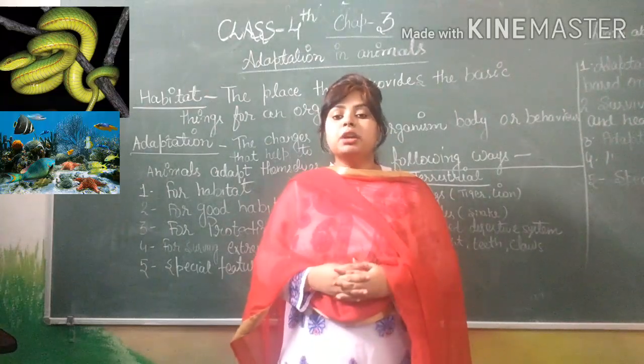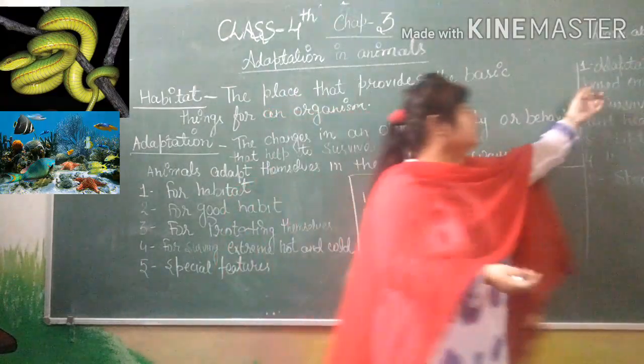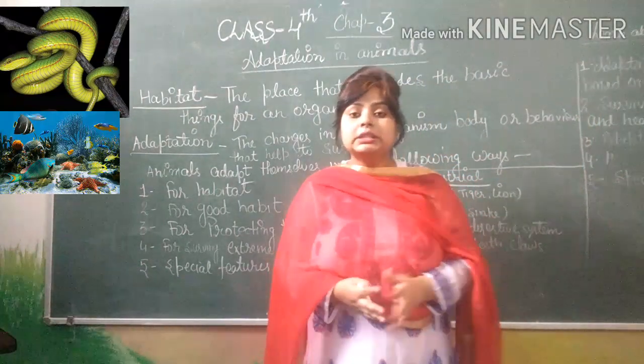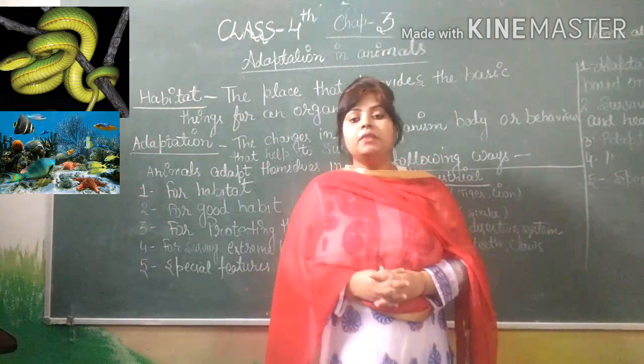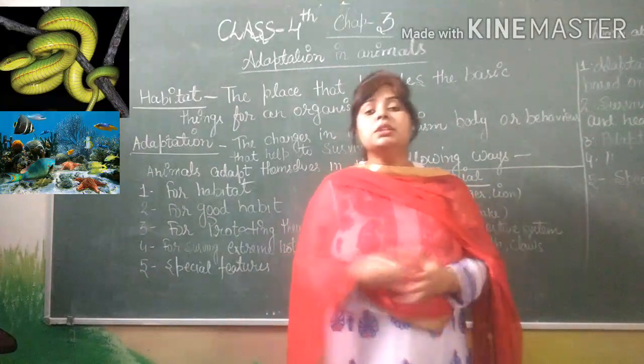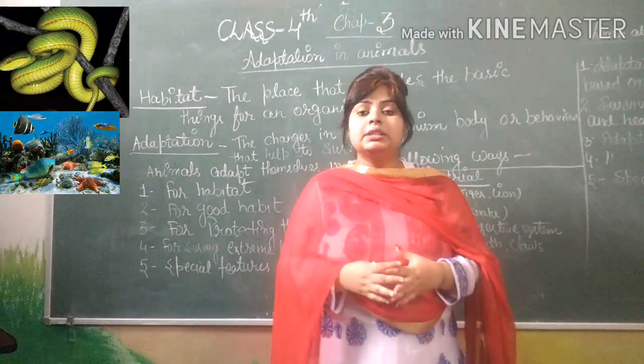In this chapter, you will learn about adaptation in animals based on their habitat. Some animals live on land, some in water, some in the sky, some in trees.